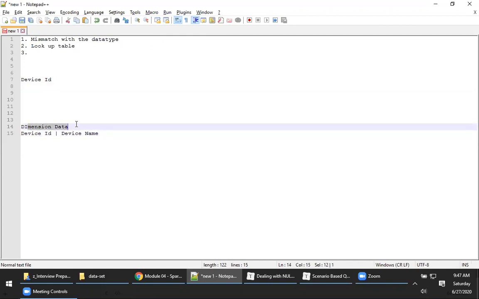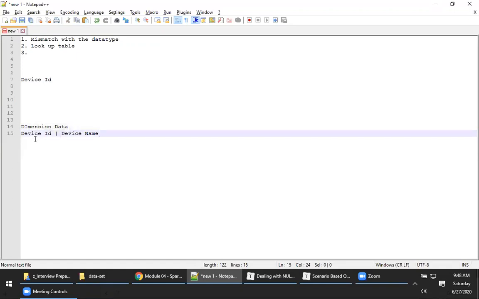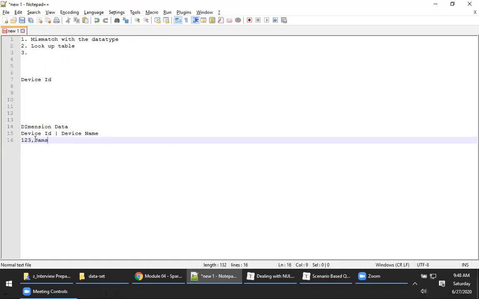There are again different kinds of dimension data. For example, you can have your product dimension, you can have your customer dimension. That means the data is loaded by the customers. So for example, for the given device ID, let's assume 123, there is a mapping, for example, Samsung. Now all of a sudden on the network you get some sort of unregistered device ID, let's say 32.